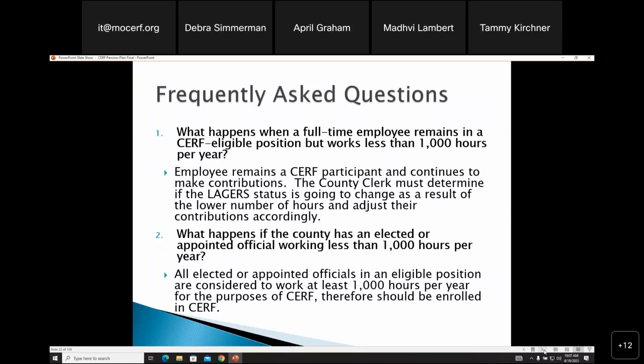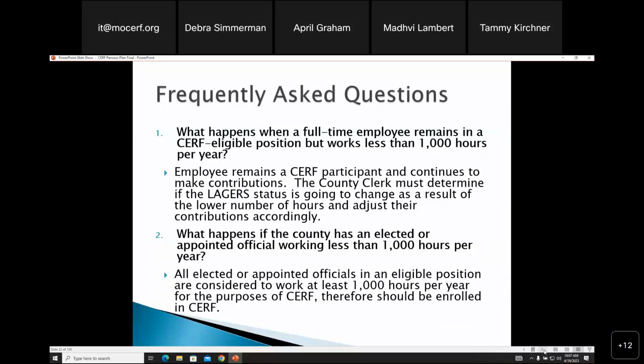And what happens if the county has an elected or appointed official working less than 1,000 hours per year? All elected or appointed officials in an eligible position are considered to work at least 1,000 hours per year for the purposes of SERF. Therefore, they should be enrolled in SERF, and you should submit at least 1,000 hours on their payroll reporting. That is important for the match. In order for someone to receive the match, they have to work 1,000 hours.